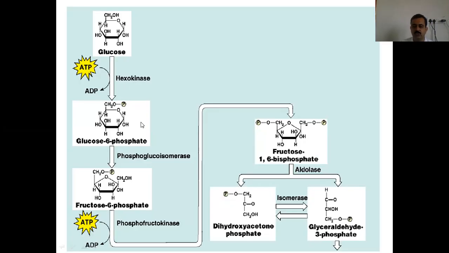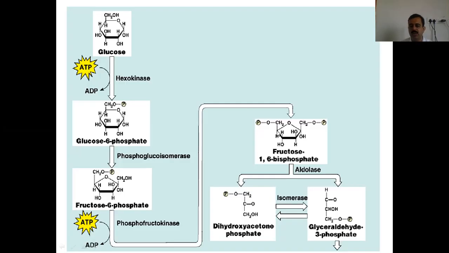Most important. Then this glucose 6 phosphate gets converted into fructose 6 phosphate. If you see the structure, this is the pentameric structure showing that fructose is a pentameric molecule, and glucose 6 phosphate gets converted into fructose 6 phosphate with the help of the enzyme phosphoglucoisomerase. This fructose 6 phosphate gets converted into fructose 1,6 bisphosphate.